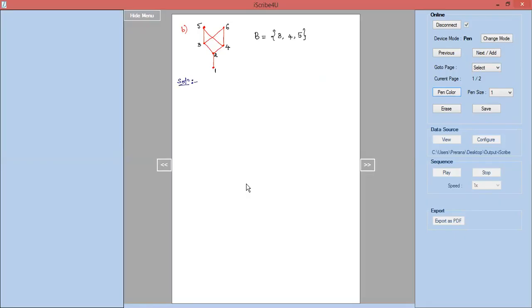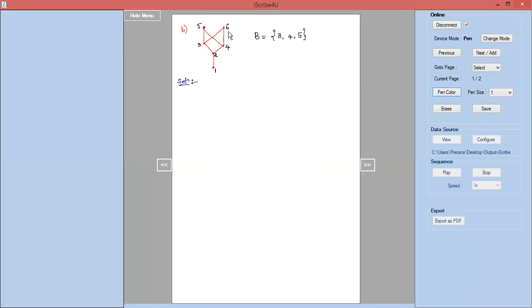All the elements of the subset B, that is 3, 4, 5, should be related to that element which you are calling as the upper bound. 3 is related to 5, 4 is related to 5, as well as 5 is related to 5. So can we say 5 is one of the upper bounds? Yes, we can say 5 is one of the upper bounds.